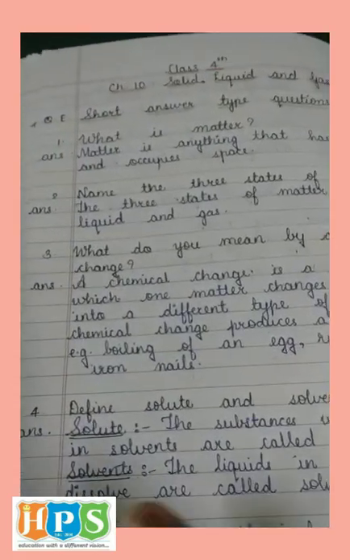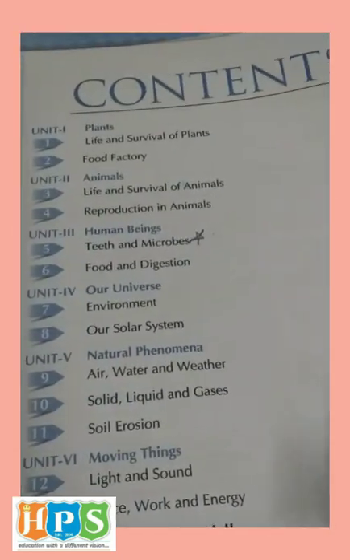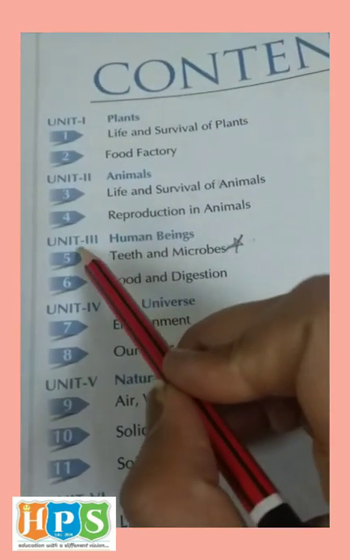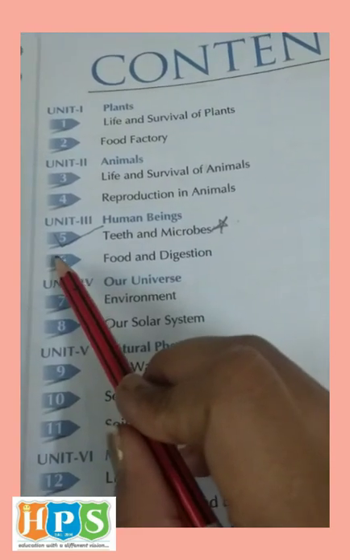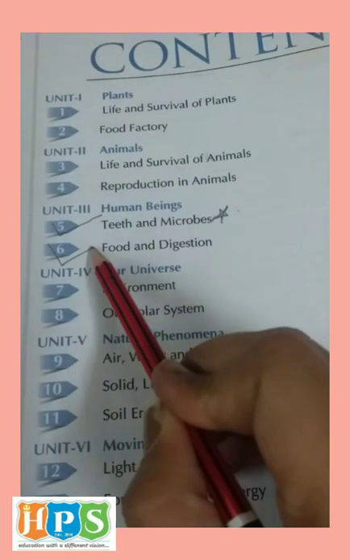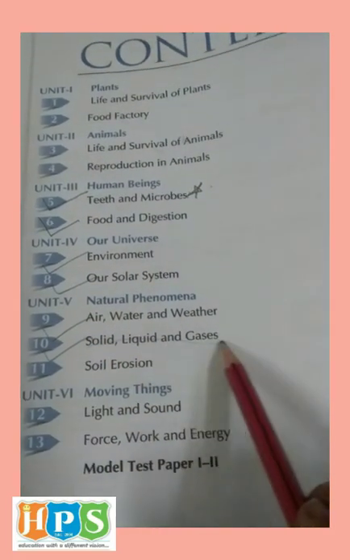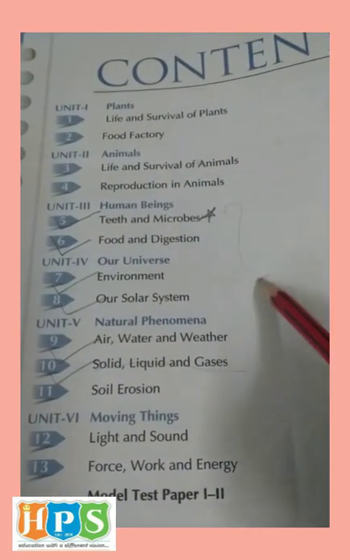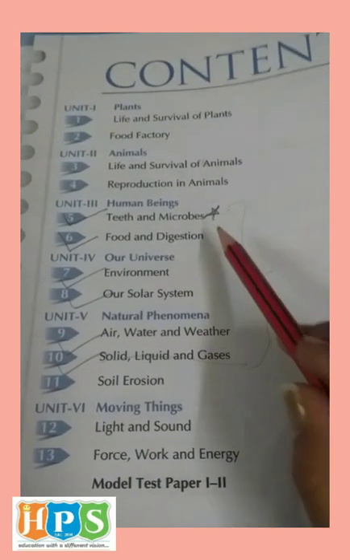Okay children, this was all for now, and here your syllabus of the second semester gets over. See in the index, we have started the second semester from chapter number 5. So the syllabus for the exam is chapter 5, 6, 7, 8, 9 and 10. Only these chapters are there, and the question answers in the exam will come from these chapters only.